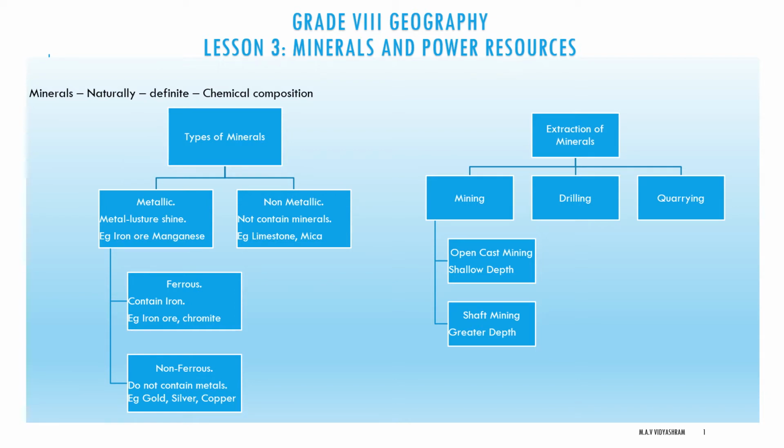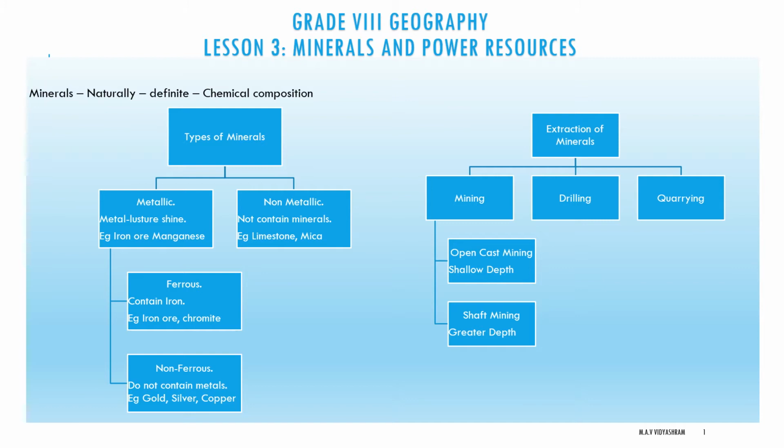Now, the minerals can be extracted by mining, drilling and quarrying. What do you mean by mining? The process of taking out minerals from rocks buried under the earth's surface is called mining. What is drilling? Deep wells are bored to take them out. This is called drilling. Minerals that lie near the surface are simply dug out by the process known as quarrying. So normally, extraction of minerals is of three types: mining, drilling and quarrying.